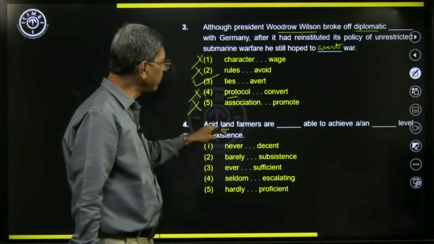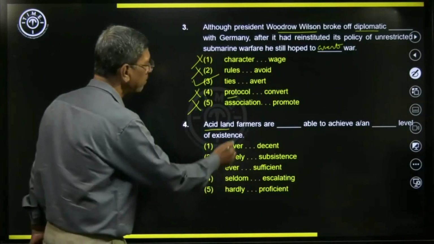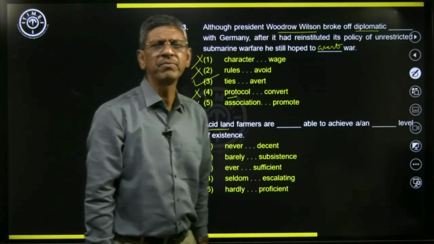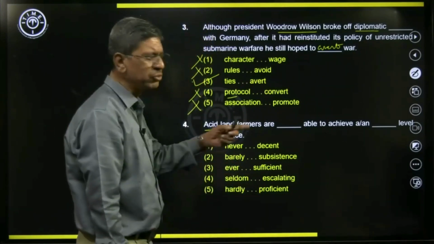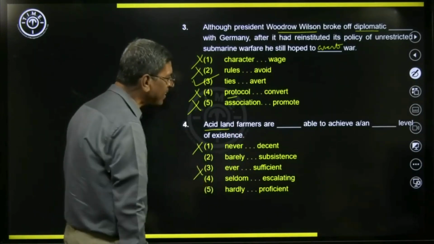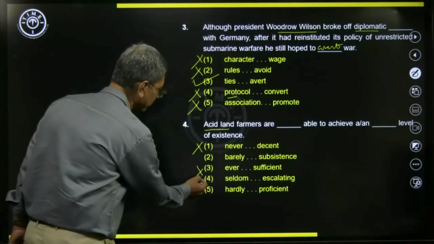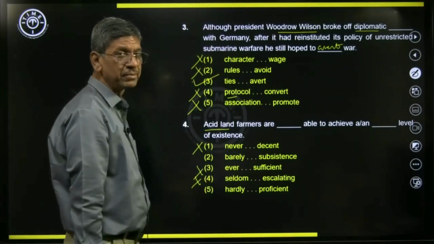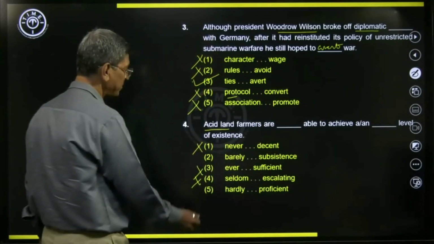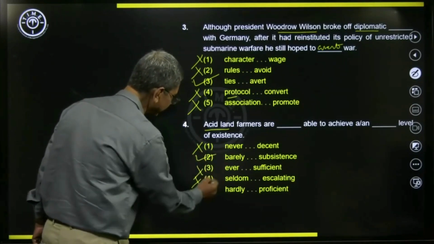So acid land farmers, they are called acid land farmers, are dash. It has some productive value but very low. So never able to is not suitable. Ever able to is not suitable. Seldom able to, seldom means very rarely, also is not suitable. And hardly is quite good, but proficient after that is not suitable. So here we have barely is the correct one.